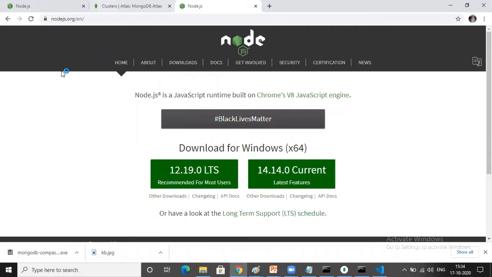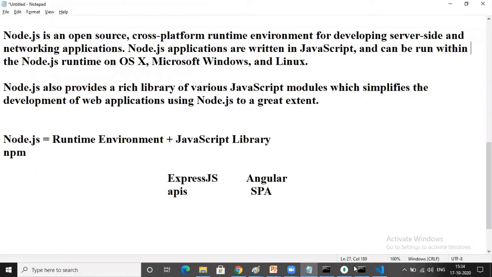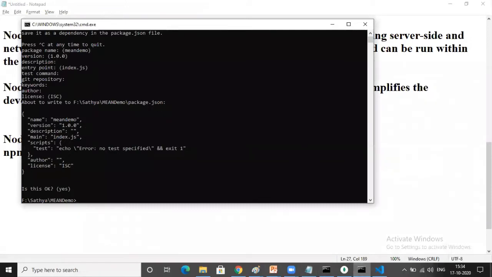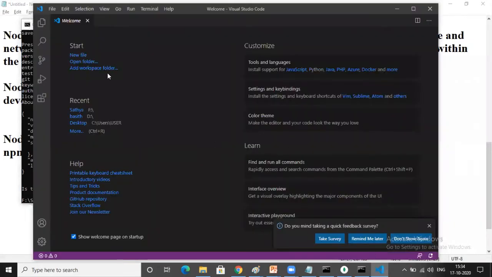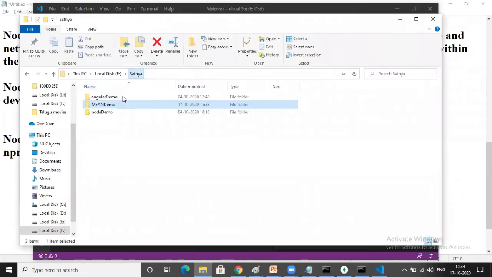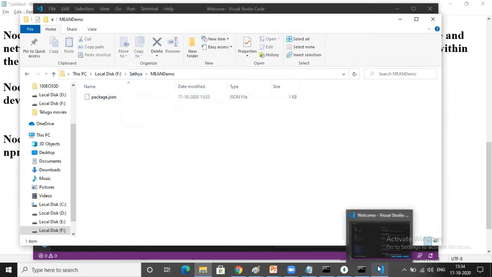So here when you install this init, you can see automatically all the dependencies that are required for your particular application will be available. And one more file is generated with the name package.json. Just go and check in your folder. One file is generated, package.json. It is a configuration file where all the dependencies are registered.